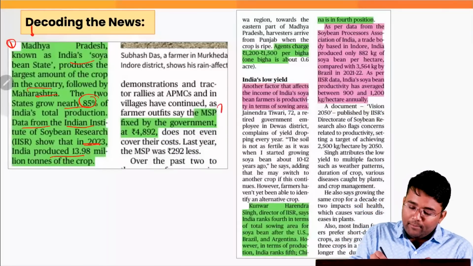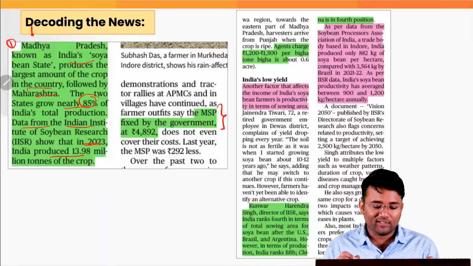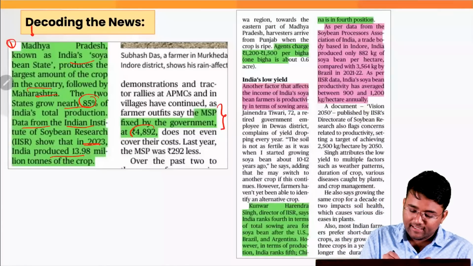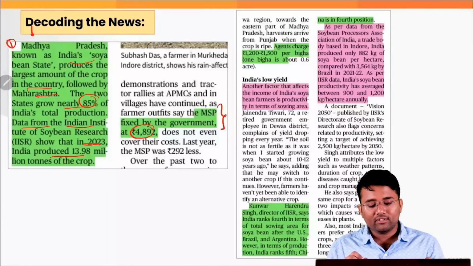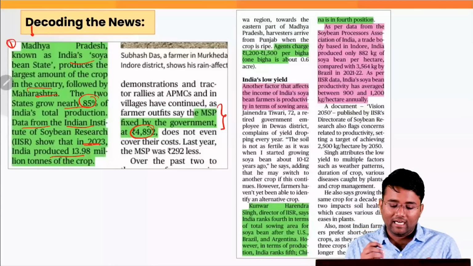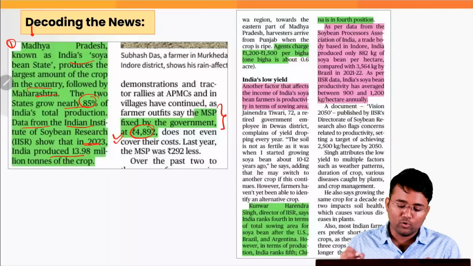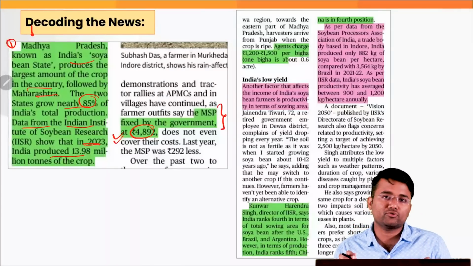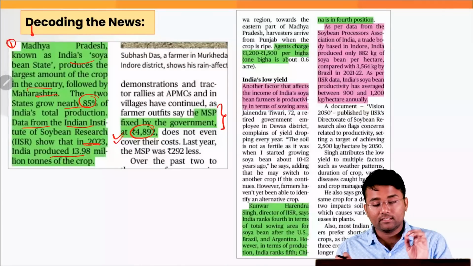Also, the MSP of soybean is fixed by the government at 4,892. Now there are various bodies which say that this MSP is very low and doesn't even cover the cost of cultivation of this crop.